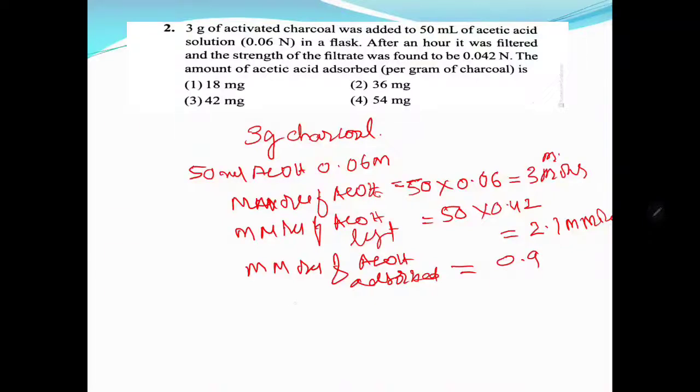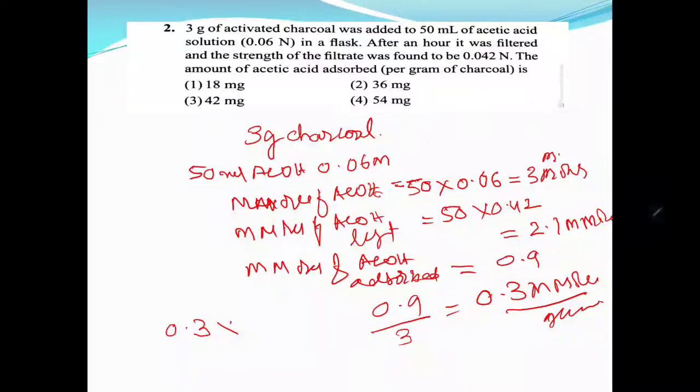He is asking to find out the amount on 1 gram. On 1 gram, 0.9 divided by 3 is equal to 0.3 millimoles per gram. Now you have to find the weight. Weight is 0.3 millimoles adsorbed per gram into the millimolecular weight, 60 into 10 to the power of minus 3 grams.